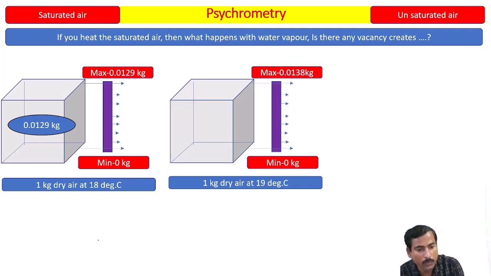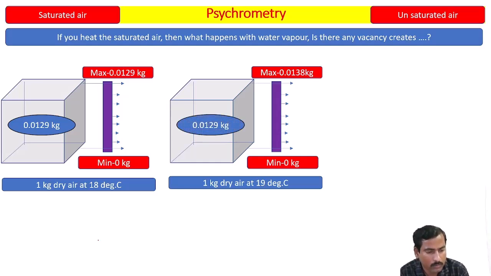The maximum capacity is 0.0138 kg, but the water vapor present is 0.0129 kg. It can be easily accommodated. So now the air has become unsaturated. Is vacancy created or not? Yes, vacancy is created. How much? 0.0138 minus 0.0129. That difference can still be added to that air.